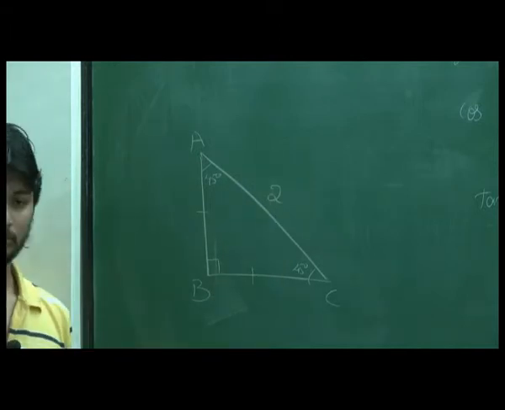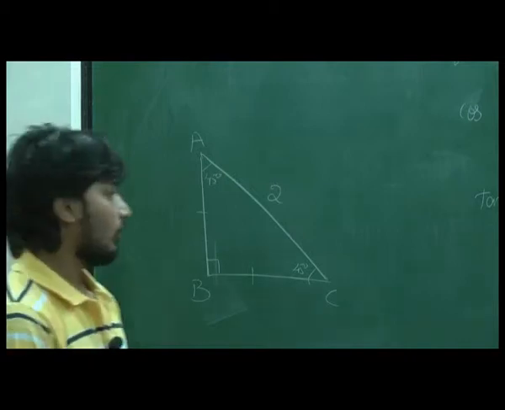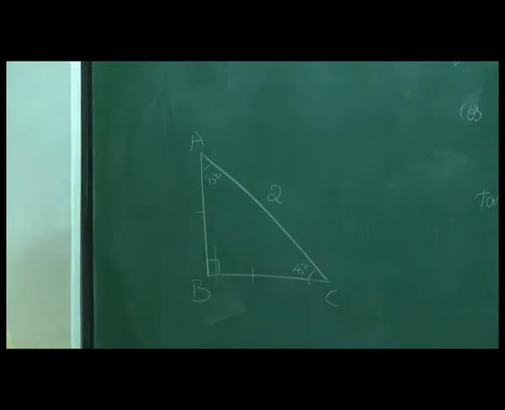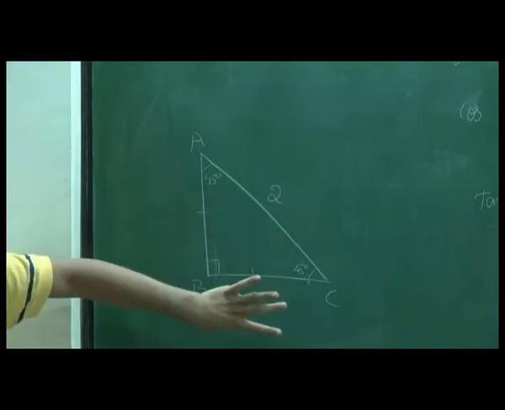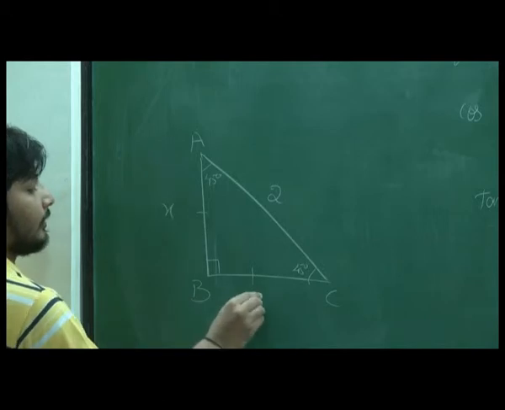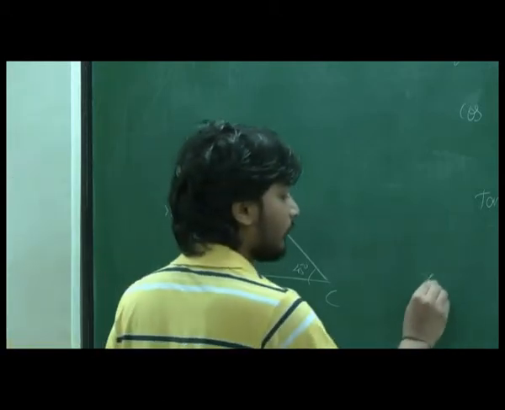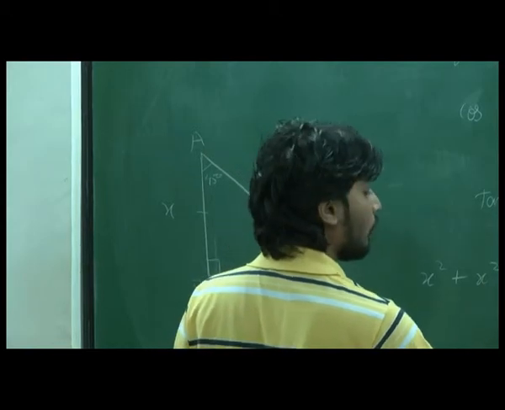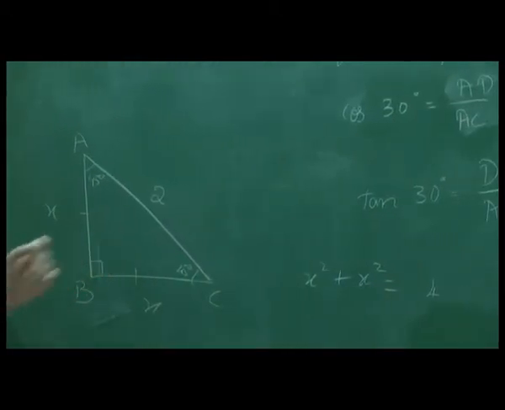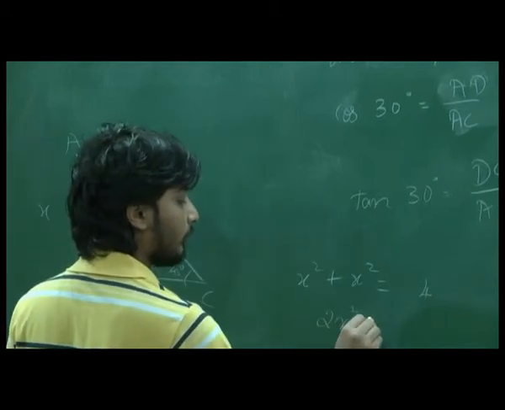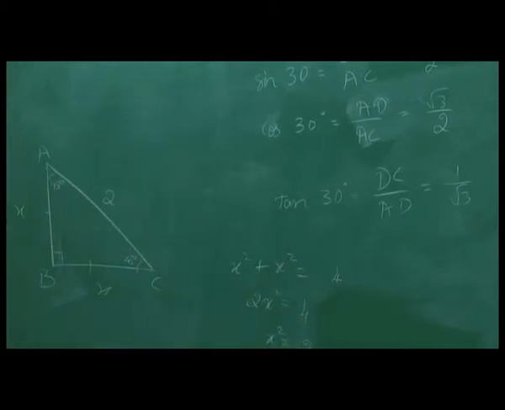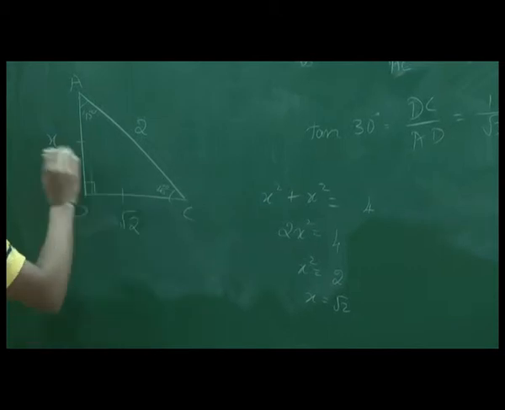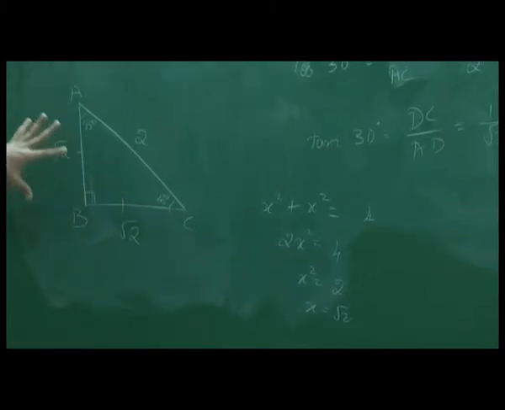Okay. So now what will be the value of AB? Root 2 and root 2. So why? Let's just find out. It's because we don't know this. Let's apply Pythagoras theorem. What we know is both their values are equal. So let them be x. So x square plus x square should be equal to 2 square, which is 4, right? So 2x square is 4. X square is 2. X is root 2, right? So both the sides are actually root 2.